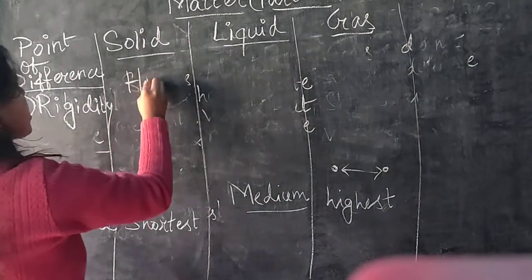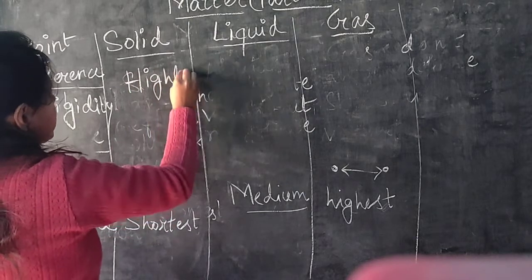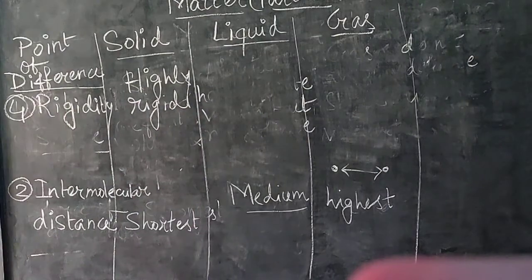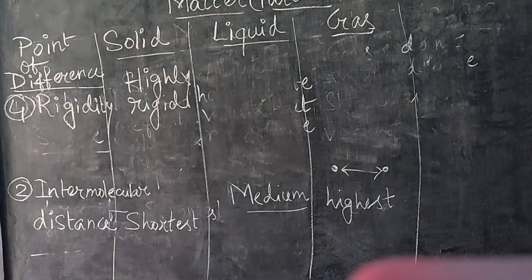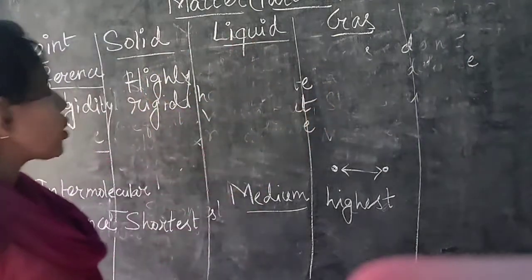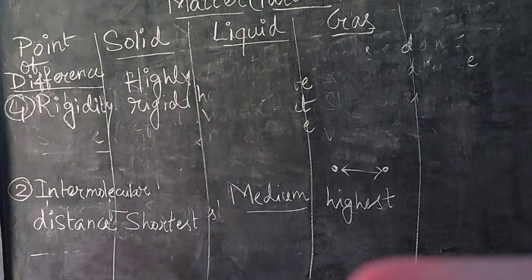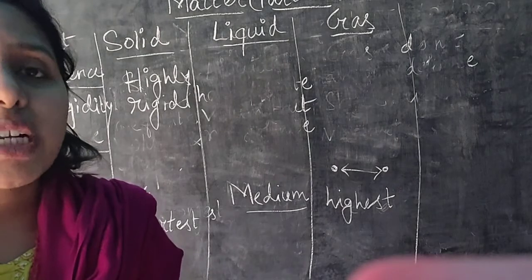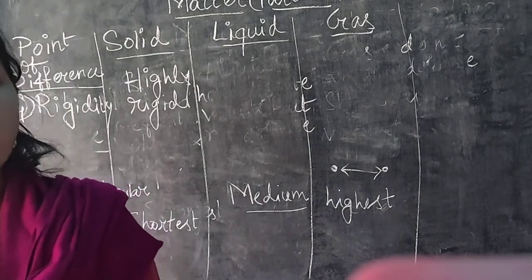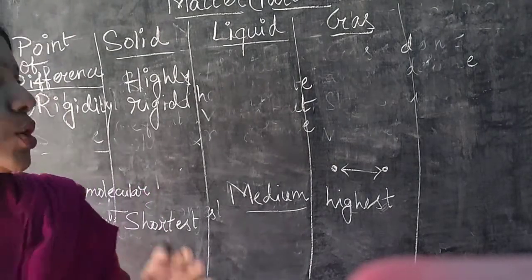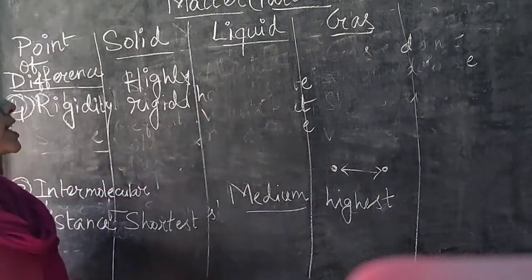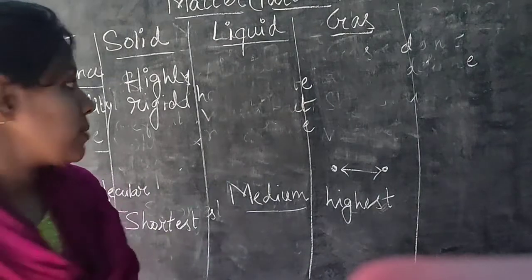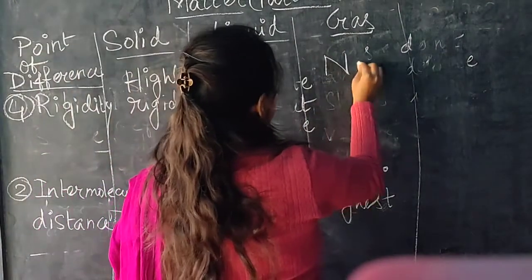Now for the gaseous substance, it is just opposite to that of the solid. In case of gaseous substances, there is an extremely large distance between two molecules or particles. So gaseous substances are not at all rigid.